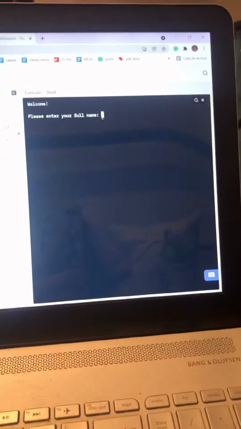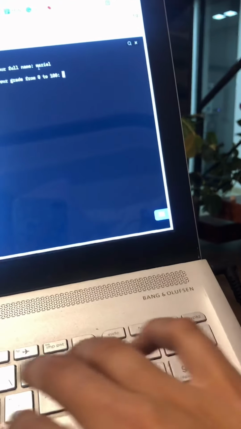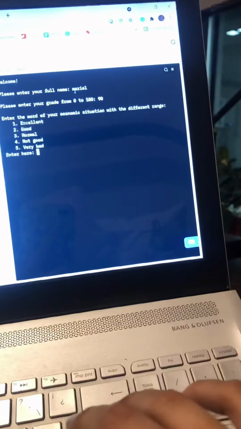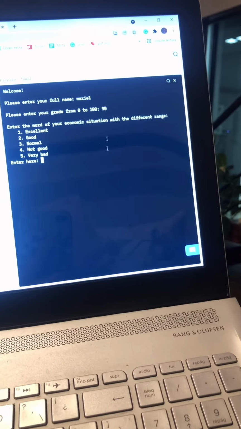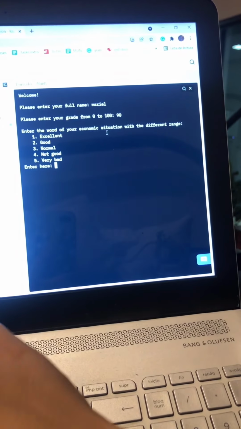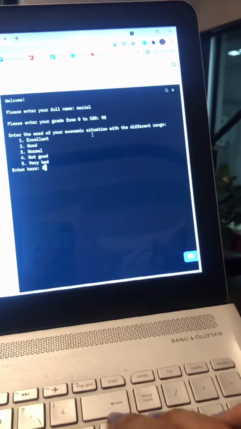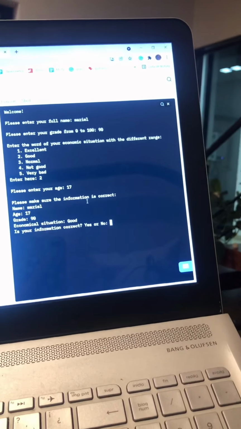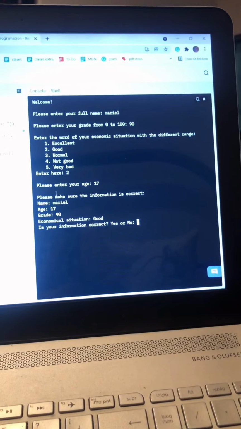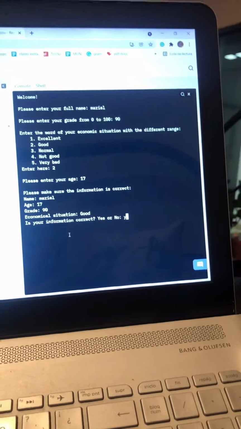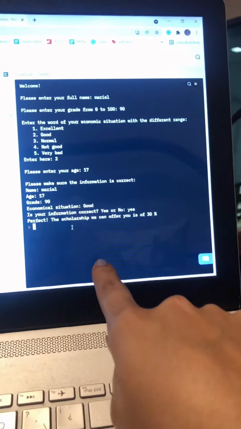So let's try it. Here you write your name. Then it's going to ask you for your grade. I'm going to write 90. Here it asks you for your economic situation. I'm going to put good. Your age, I'm going to write my age, and then here it's going to reassure you, and yes, everything is correct, so I just put yes. And here comes the scholarship. So yeah, it's all done.